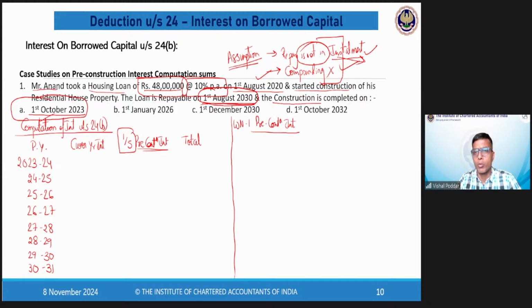But I didn't get your question, Tambeshwari. See, 5 years, anyways, this pre-construction, which is allowed 1/5, will be there for 5 years. So anyways, you get deduction for 5 years. But here, I'm going up to 3031. How did I decide to go up to 3031 only? On the basis of the loan repayable year. Please understand, beta, we are doing computation of interest.